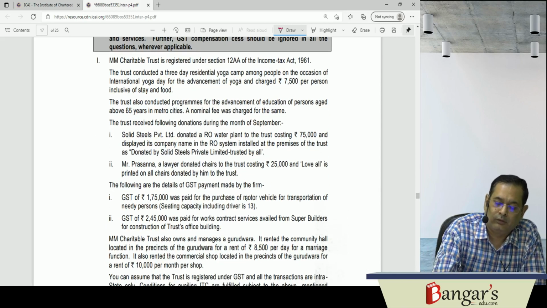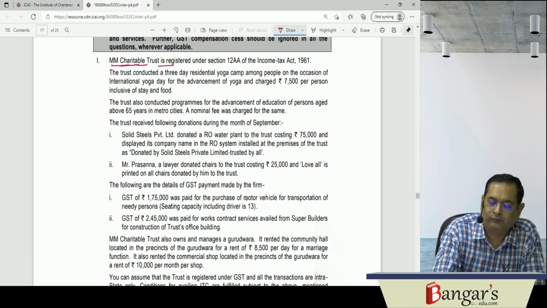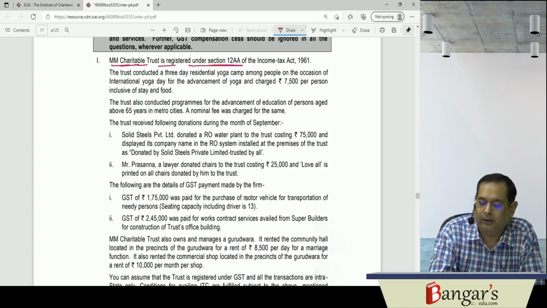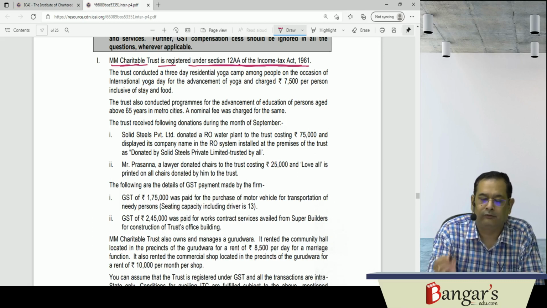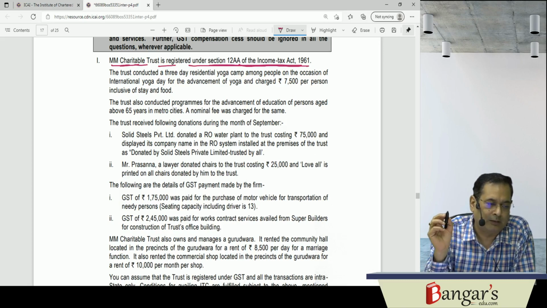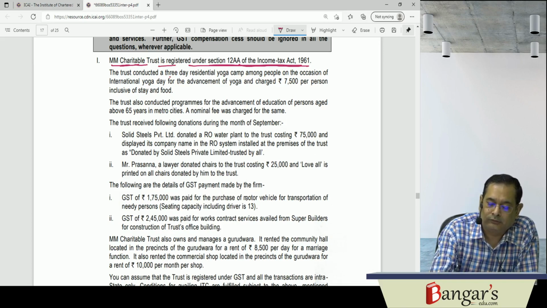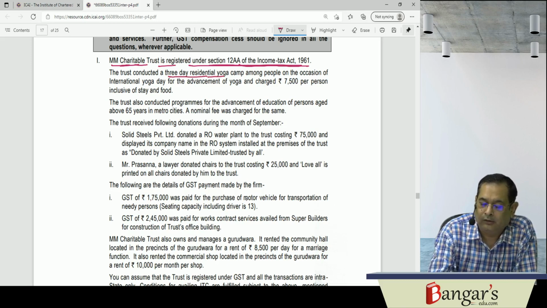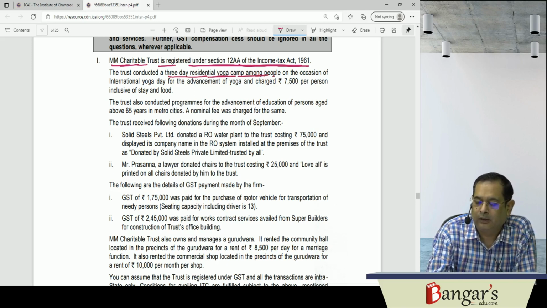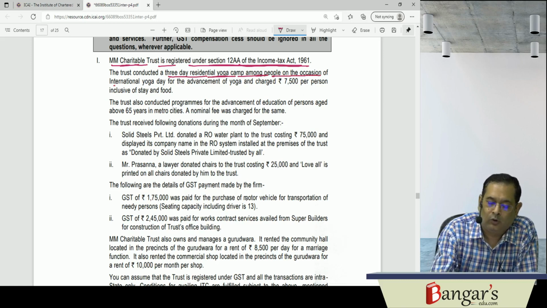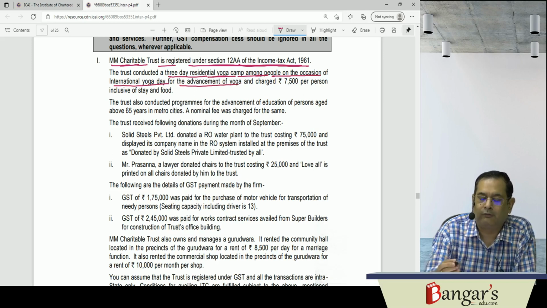Now, look, MN Charitable Trust is registered under 12AA of the Income Tax Act 1961. It's a charitable trust. The trust is conducting a 3-day residential yoga camp among people on the occasion of International Yoga Day for advancement of yoga.